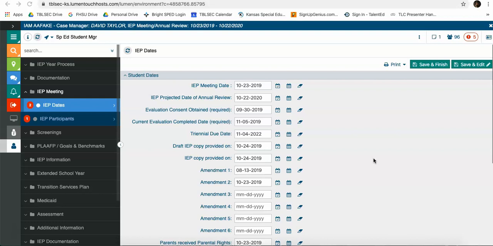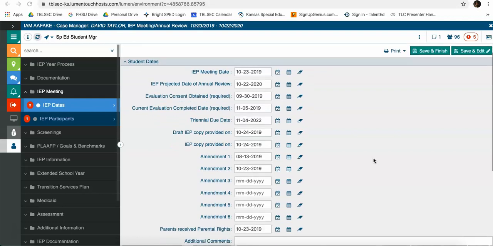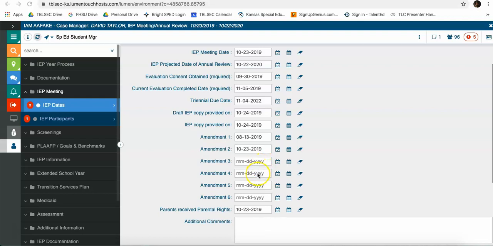The first thing is on your IEP dates page, you may notice that there are spots for more amendments. We've noticed that there are some students who require more than 3 amendments in a school year, so we made sure that there were spots to put in those amendment dates.